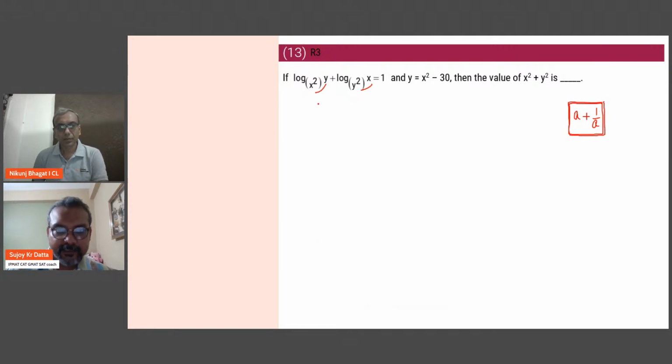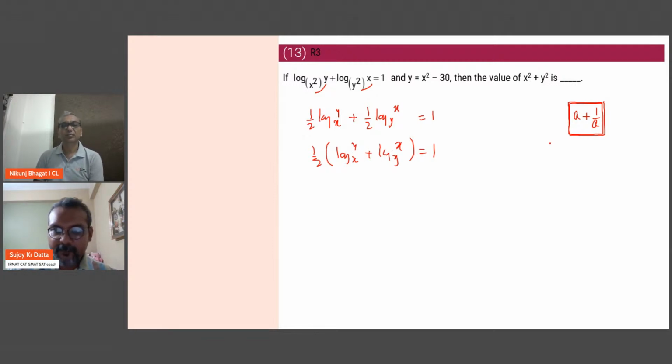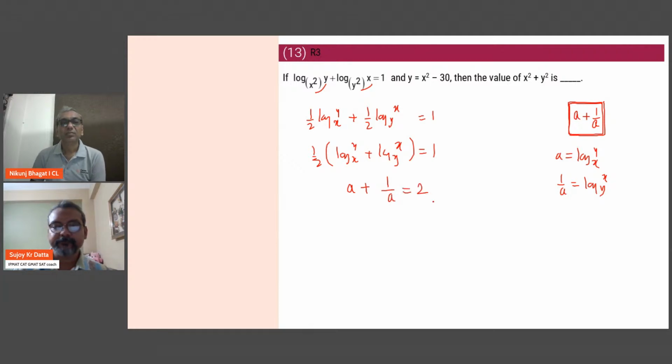So if you look at this, this can be written as half of log of y over x plus half of log of x over y. Base ka power comes as a fraction. Half goes common. Log y base x plus log x base y. Now, if log of y base x is a, then log of x base y is 1 by a. They get swapped, right? They swap. So you have ended up with saying that a plus 1 by a is 2.